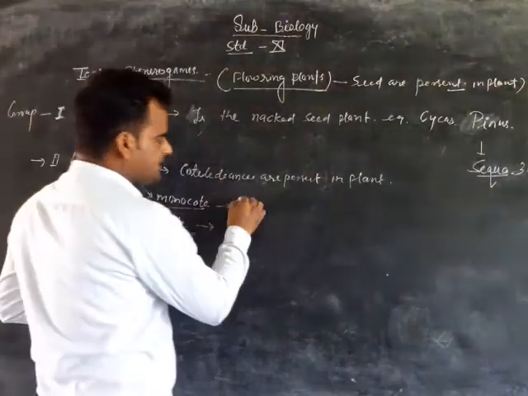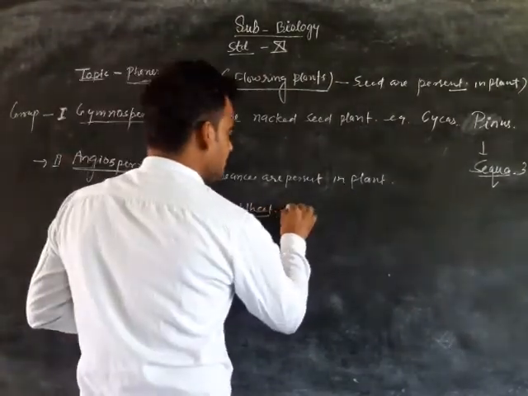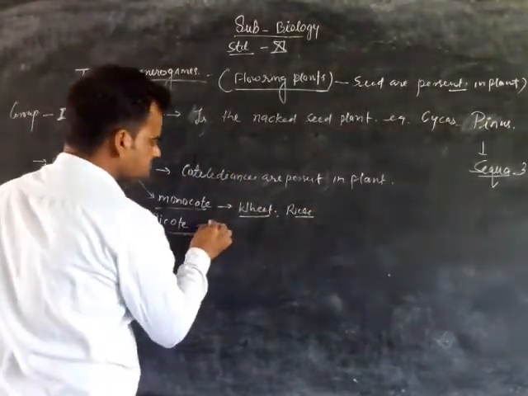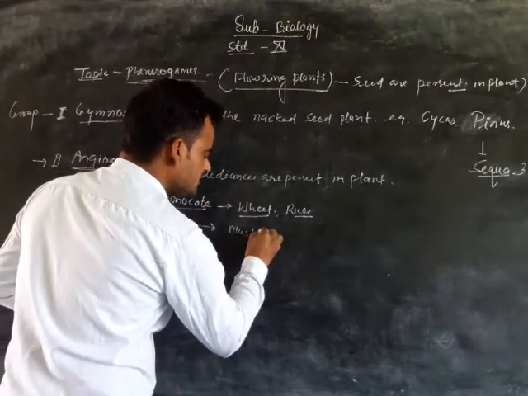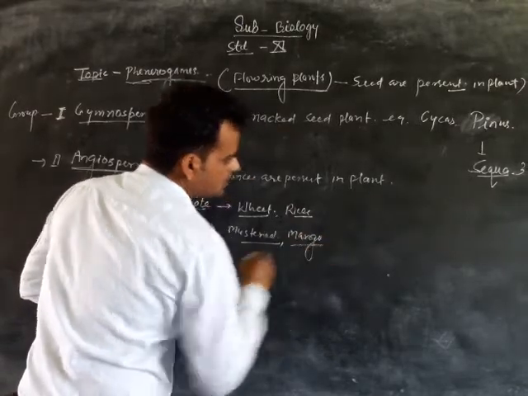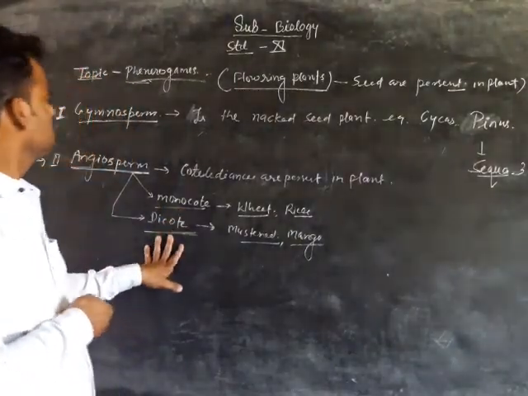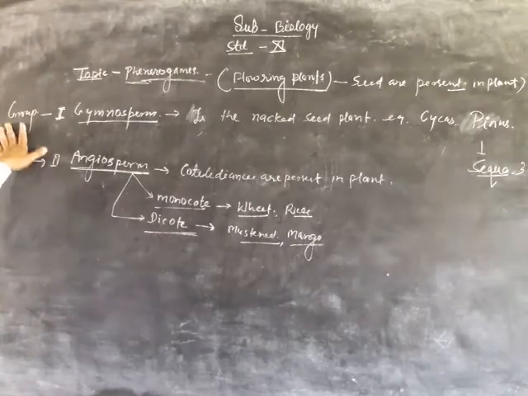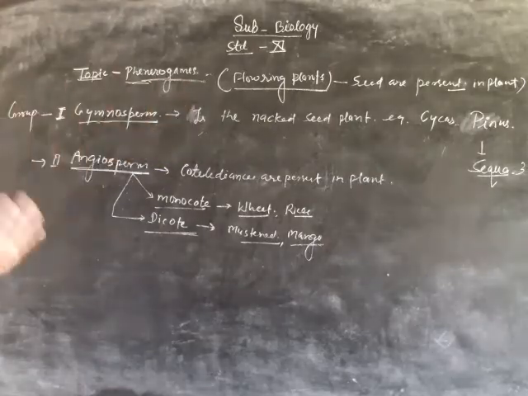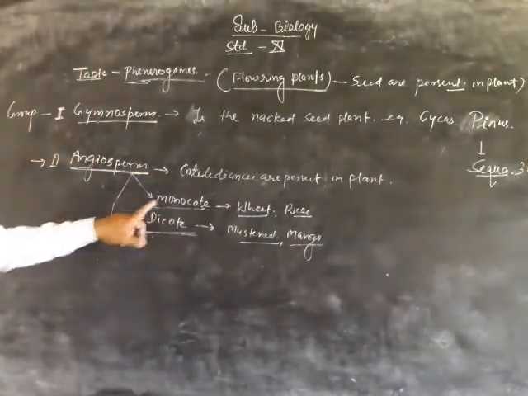So the examples of monocot plants are beet and rice. Dicot plants are mustard and mango. So the monocot plant and dicot plant are the two groups in the angiosperm. One group is cycas and pinus, present in gymnosperm. In angiosperm, the cotyledons are present in the plant for the monocot plant and dicot plant.